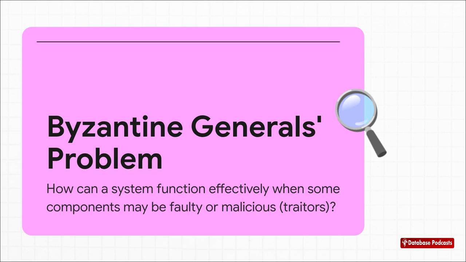It's called the Byzantine generals problem. Imagine you have several generals surrounding a city. They have to coordinate an attack, but they can only communicate by sending messengers. The catch? Some of those generals might be traitors, sending false information to sabotage the plan. How do the loyal generals agree on what to do? That is the exact problem a peer-to-peer network faces, achieving consensus even with untrustworthy participants.